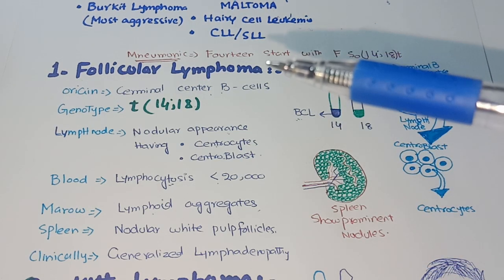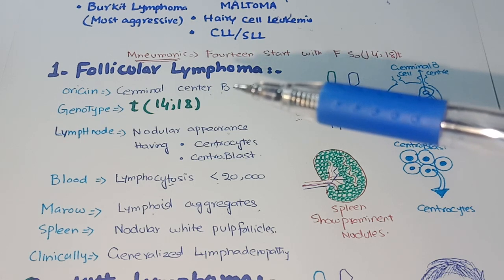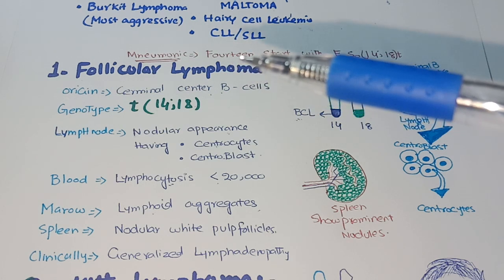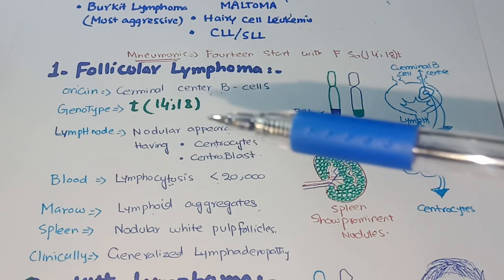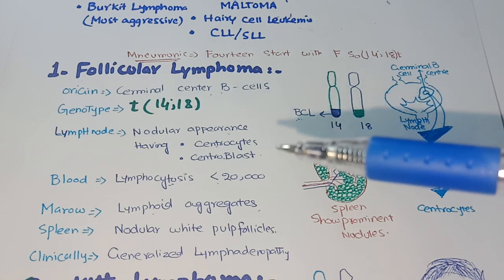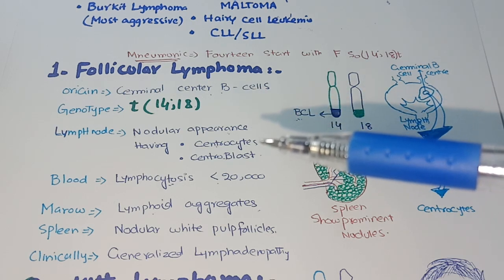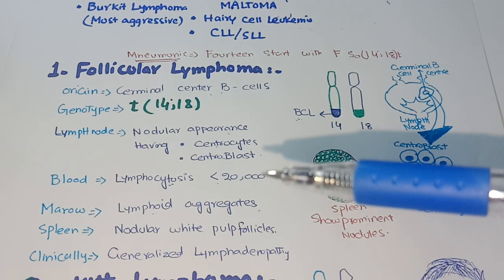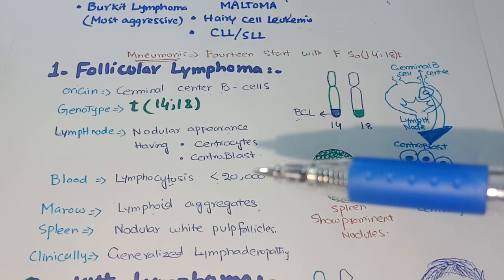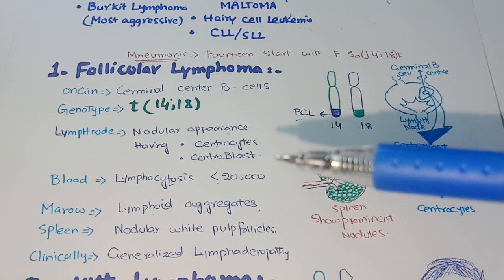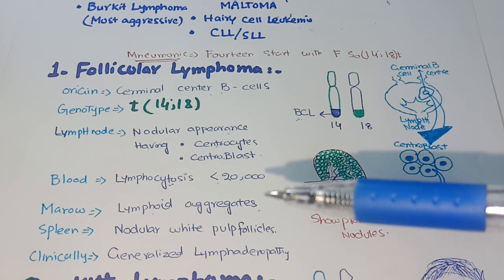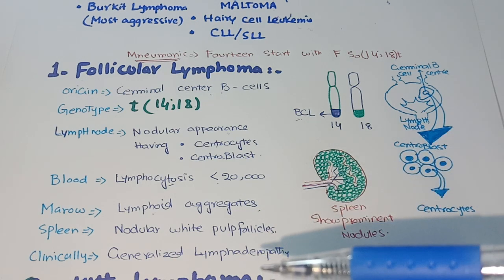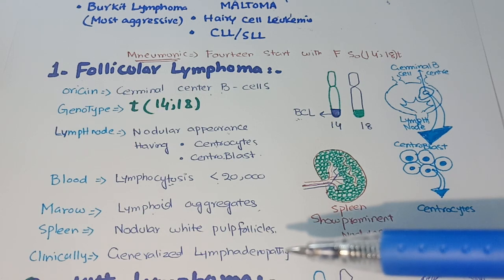In short, follicular lymphomas arise from B cells and they have the t(14;18) mutation, which can be memorized through this mnemonic. Lymph nodes have a nodular appearance. They contain two types of cells, centrocytes and centroblast cells. Blood has lymphocytes but less than 20,000. Bone marrow has lymphoid aggregates and spleen has nodules, which are clear here. Clinically, patients present with generalized lymphadenopathy.